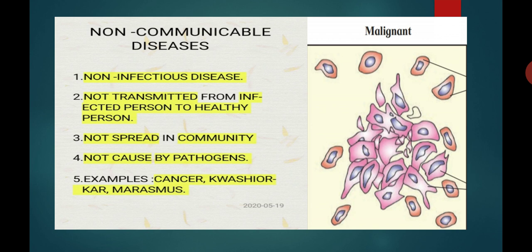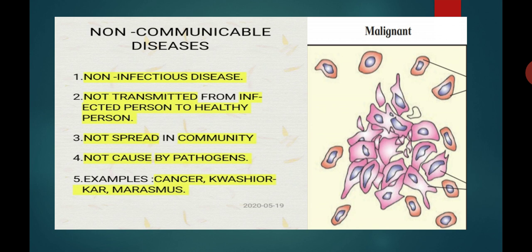Student, here also a 2-mark question may be asked. Give the difference between communicable diseases and non-communicable diseases. We take this part from a different point of view. Communicable diseases are also known as infectious diseases. Non-communicable diseases are also known as non-infectious diseases.